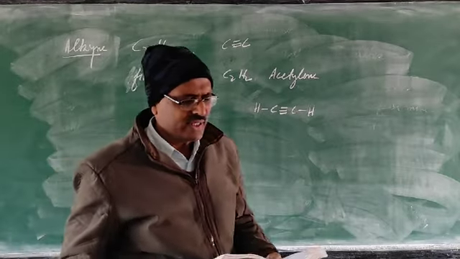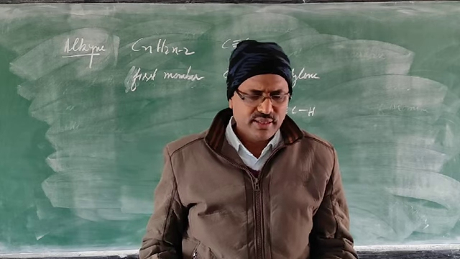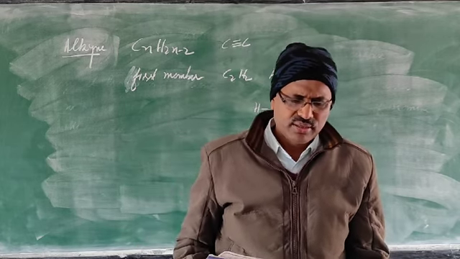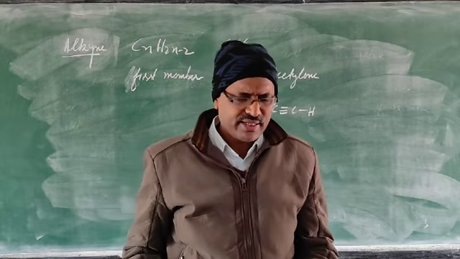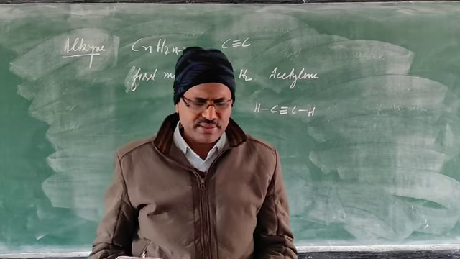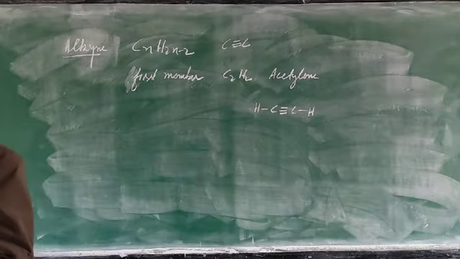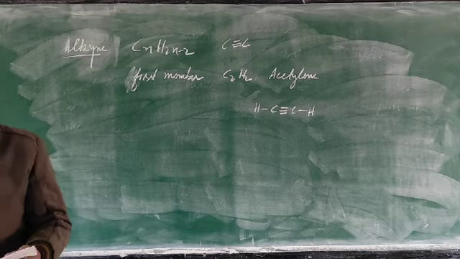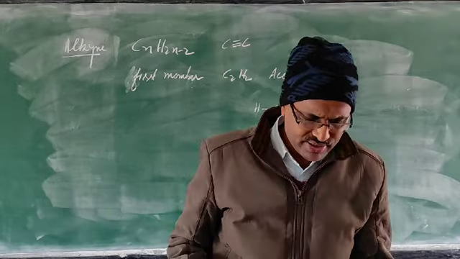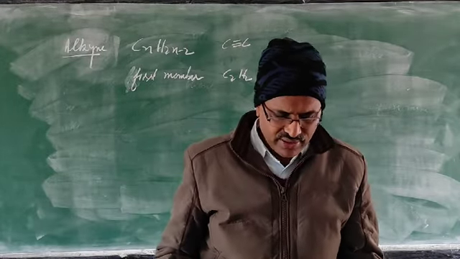Alkynes, unsaturated aliphatic hydrocarbons containing carbon-carbon triple bond. The general formula is given, CnH2n minus 2. Then reactivity, alkynes are more reactive than alkenes due to the presence of the carbon-carbon triple bond. And this is called acetylenic linkage, and previously you have seen the olefinic linkage. Then sources you can study, nomenclature already you have studied. So structures are given, structural formula that you can do yourself.